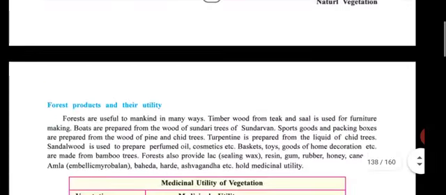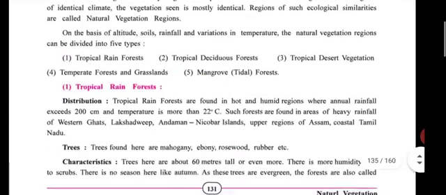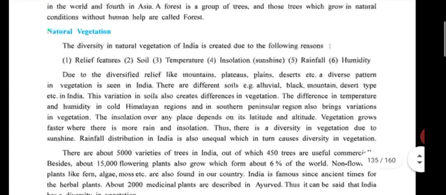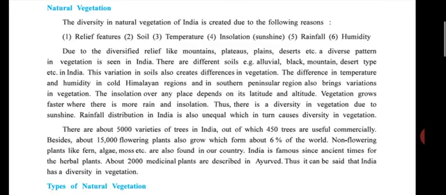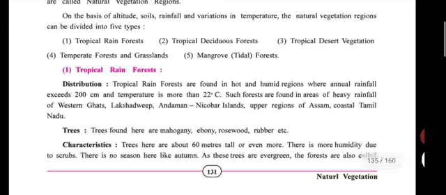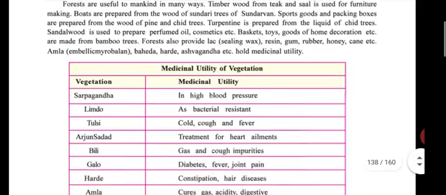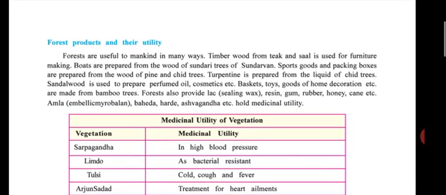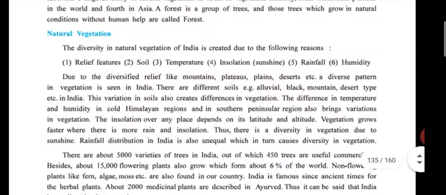Now you have 2 to 3 minutes reading time, so utilize this time and read from the first point, natural vegetation. You have 1 minute for this, and 2 minutes for the 5 types of forest. Then we are moving on to the next topic, forest product and their utility. Till then, read just one time perfectly and try to understand all the points.